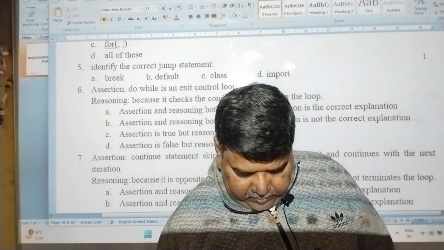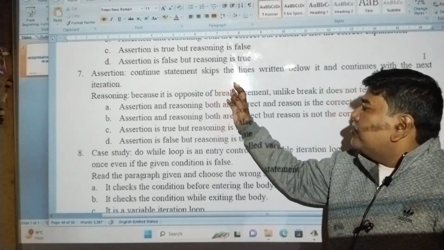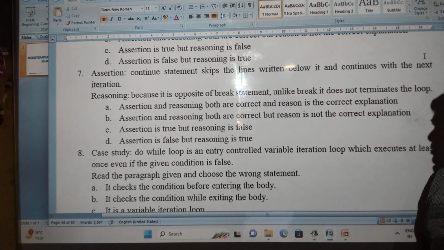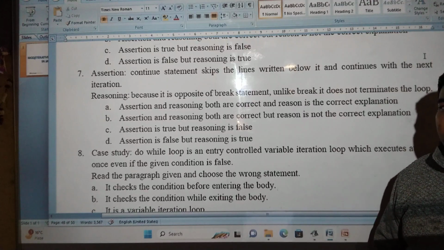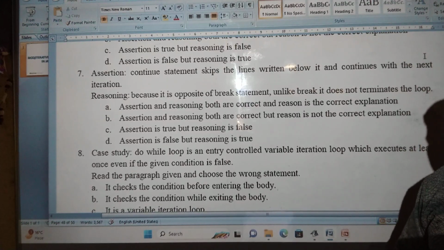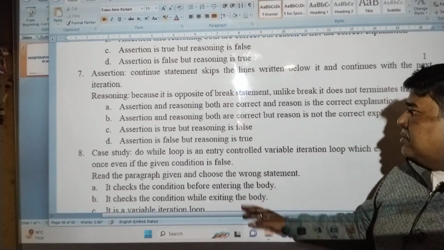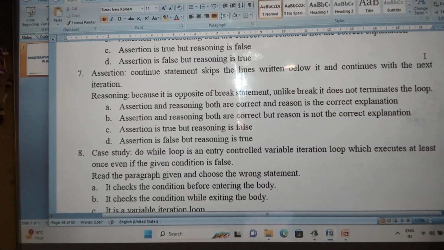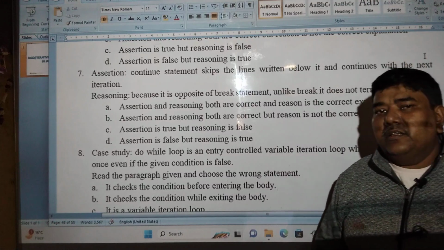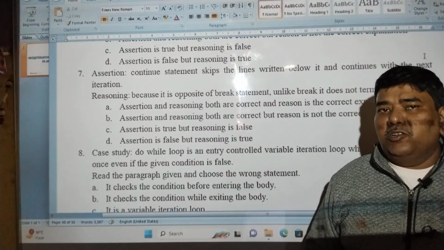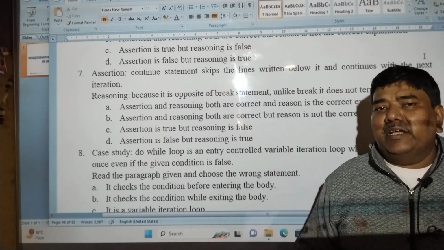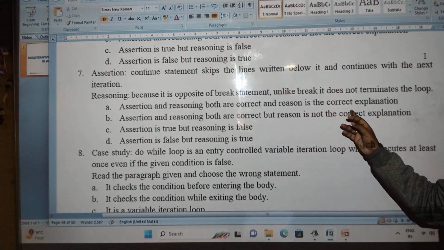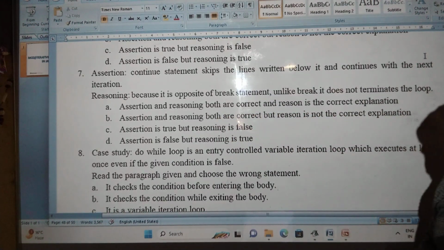Then number 7, assertion: continue statement skips the lines written below it and continues with the next iteration. So it is correct. That is the definition of the continue statement. Reasoning: because it is opposite of break statement and unlike break it does not terminate the loop. So reason is also correct. It skips the lines and continues with the next iteration of the loop. So A is the correct answer. Assertion and reasoning both are correct and reason is the correct explanation.